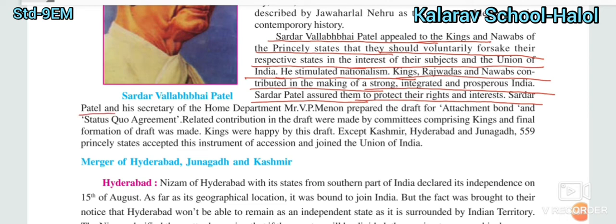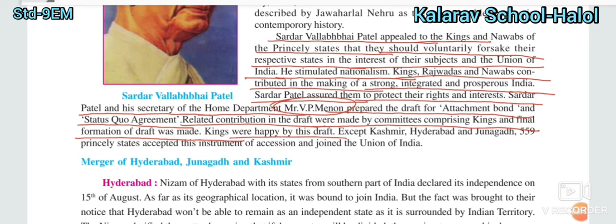Sardar Vallabhbhai Patel had a secretary of the Home Department. The name of his secretary was Mr. V.P. Menon. Remember this name. Who was the secretary of the Home Department at the time of merging the different states? That was Mr. V.P. Menon. He prepared the draft of the instrument of accession of the state agreement. The kings were happy to accept this draft, except Kashmir, Hyderabad and Junagadh.